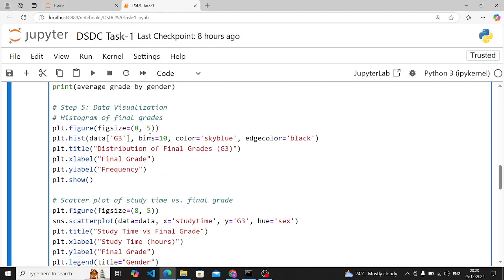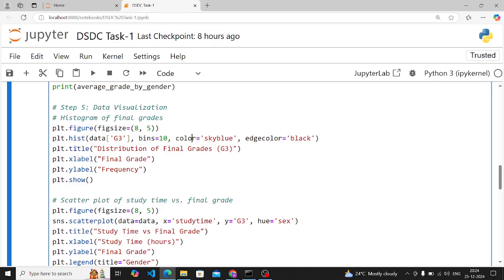Now comes the data visualization. You have to represent your data in visualization form. First, you have to plot a histogram of final grades. Basically we will use the plt.figure function, which sets the length and breadth, the size of your figure. For the histogram you have to use the hist function. The data here is G3, because we have to plot a histogram of final grades, which is G3. Bins is 30. Bins is basically the intervals or ranges present in the histogram. The color we have set for the histogram is sky blue, and the edge color is black.